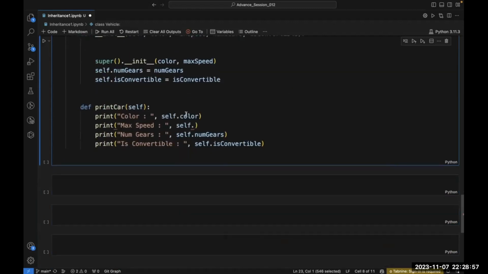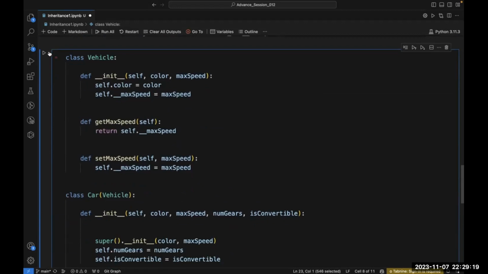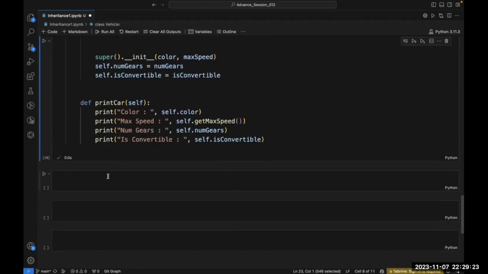So I will write self dot get max speed here. If I write it here, I am able to access the max speed from here. Now let's run this code again.